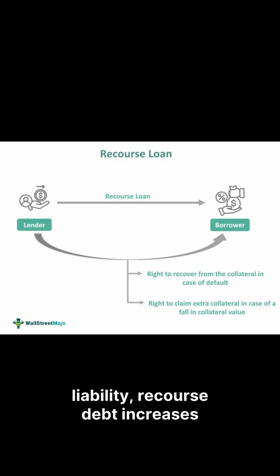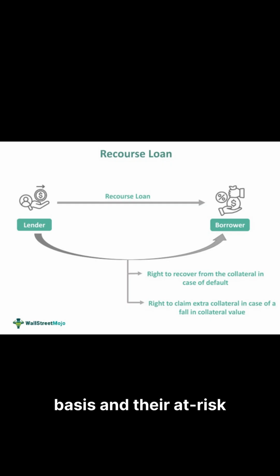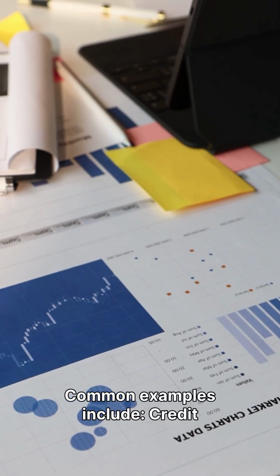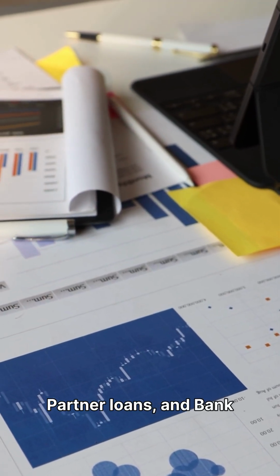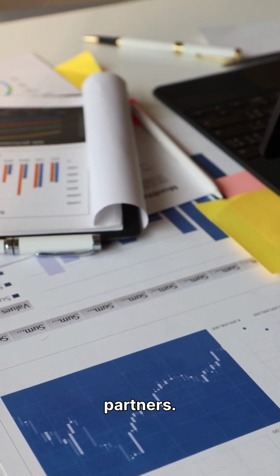Because of this personal liability, recourse debt increases both the partner's tax basis and their at-risk amount. Common examples include credit card balances, vendor payables, partner loans, and bank loans personally guaranteed by partners.